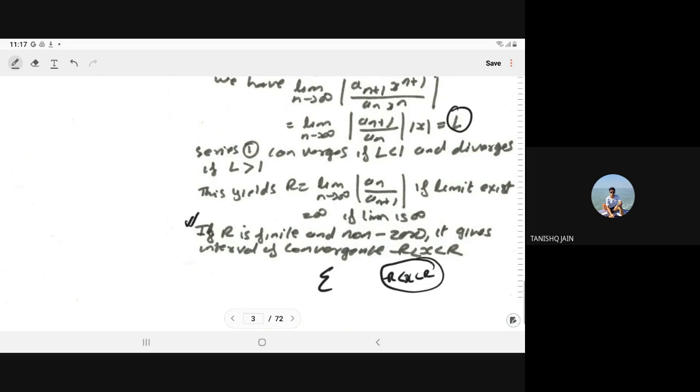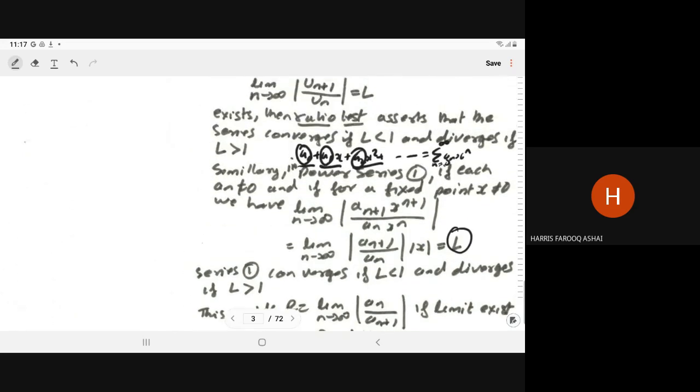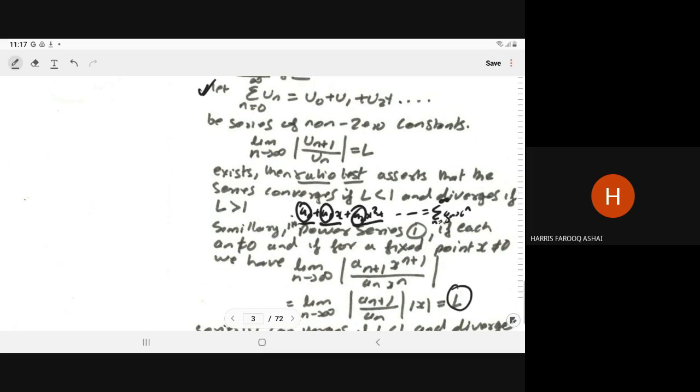Sir, can you explain this yields? I'm saying that we know by the ratio test, if the limit as n tends to infinity of u_(n+1) upon u_n, meaning the (n+1)th term and the nth term, exists and this limit is less than 1, then we say it is a convergent series. If it is greater than 1, then we say it is a divergent series.